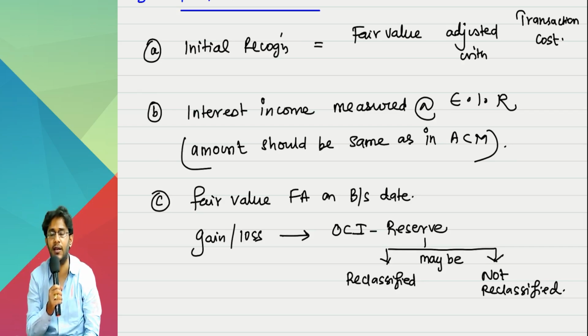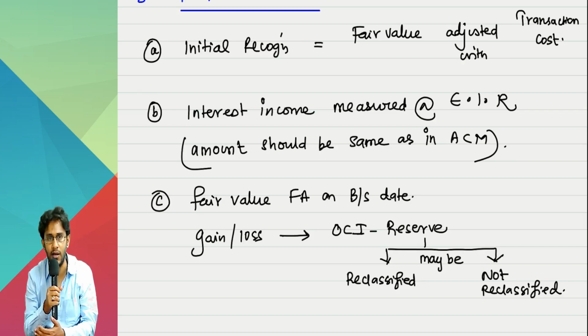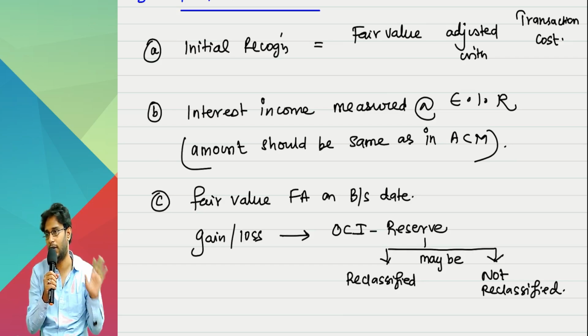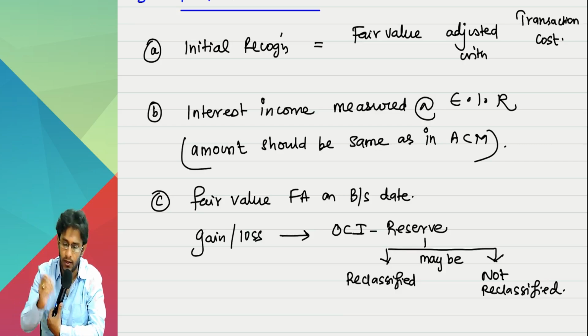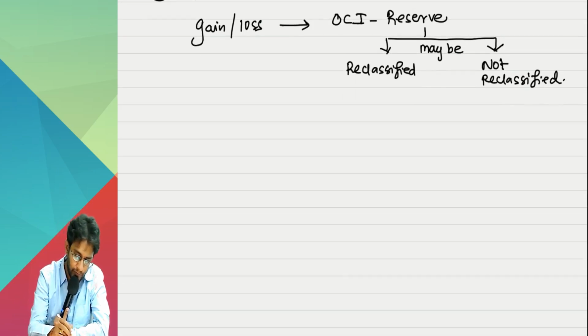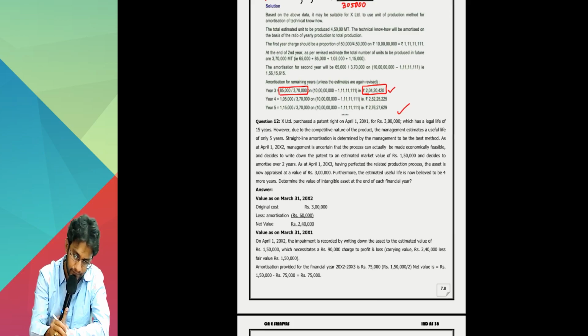Subsequent remeasurement is there in FVTPL and FVTOCI. ACM it is not applicable. You are not supposed to do any fair valuation for ACM type assets or liabilities. That's all, sir. Over. Now, I kept some questions there.